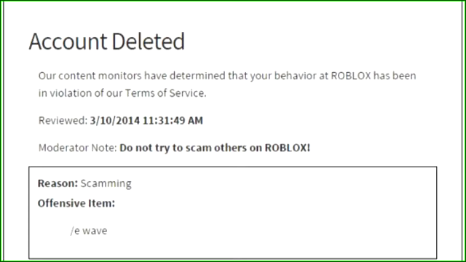User agrees to comply with any applicable third-party terms when using the services. Apple and Apple subsidiaries are third-party beneficiaries of the Roblox terms, and when user accepts the Roblox terms, Apple will have the right, and will be deemed to have accepted the right, to enforce the Roblox terms against user as a third-party beneficiary. User hereby represents and warrants that, 1. User is not located in a country that is subject to a U.S.